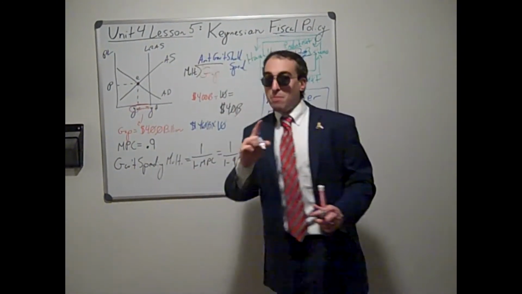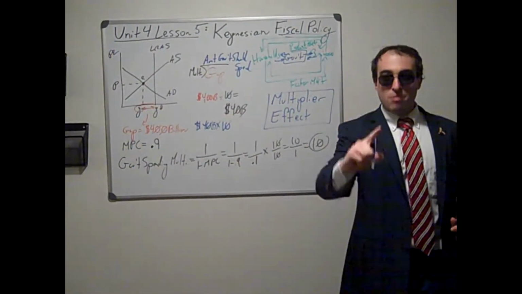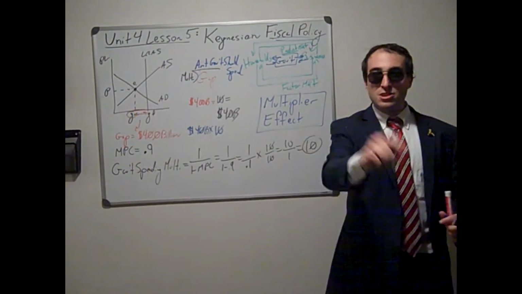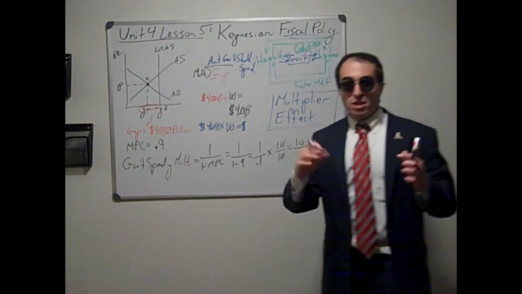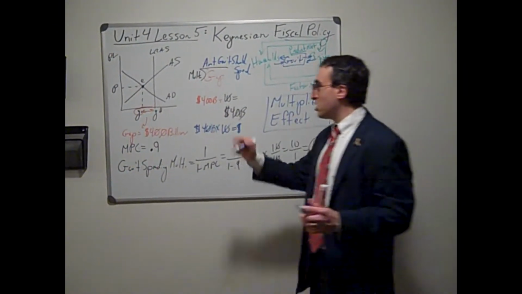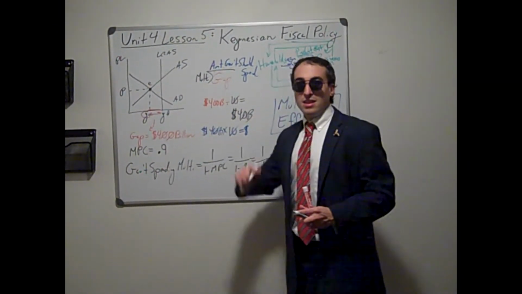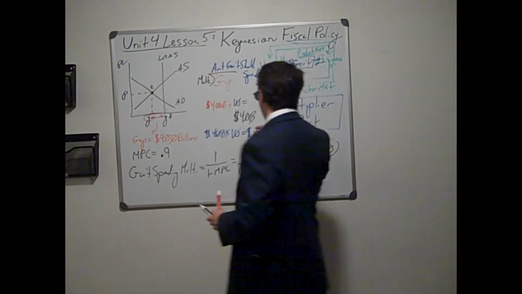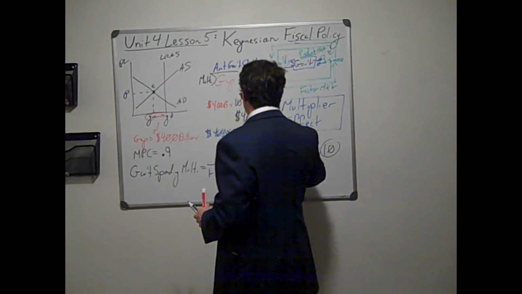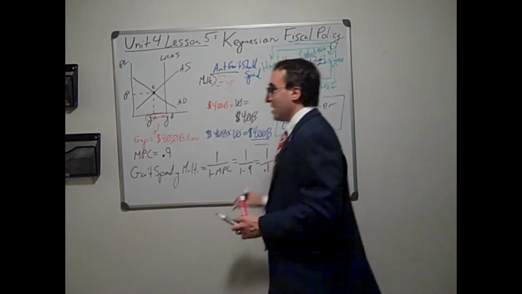All that spending, not money, all of that spending going around and around the circular flow model will give you a total real GDP increase. So that initial G in AD now becomes consumer spending and income. Would give you an initial increase of $400 billion.